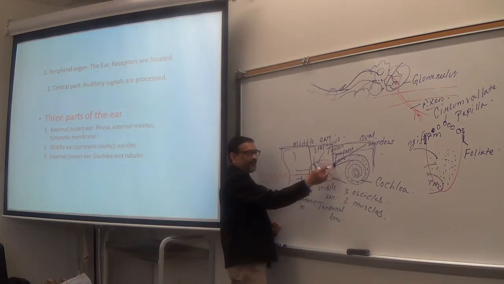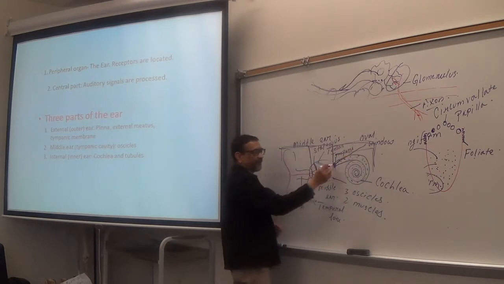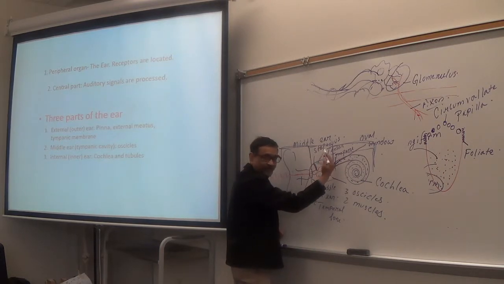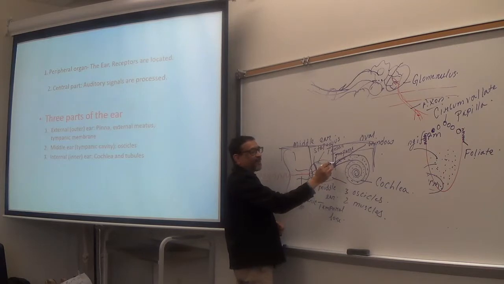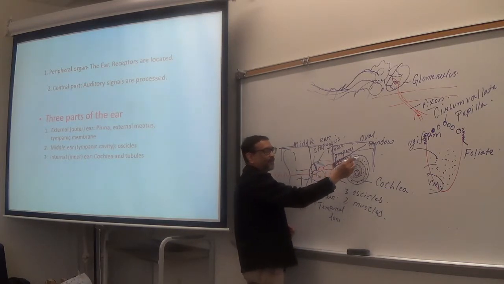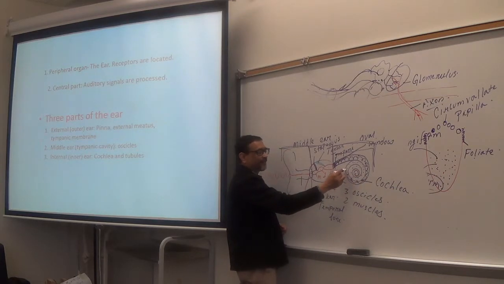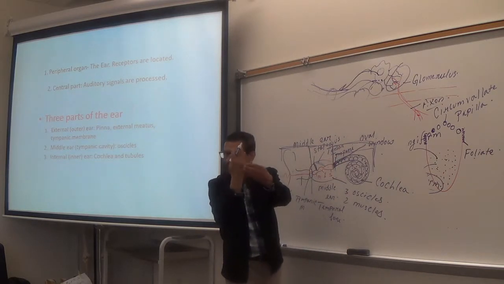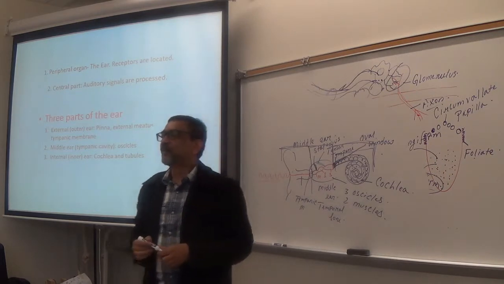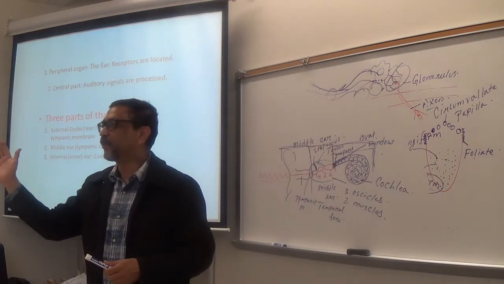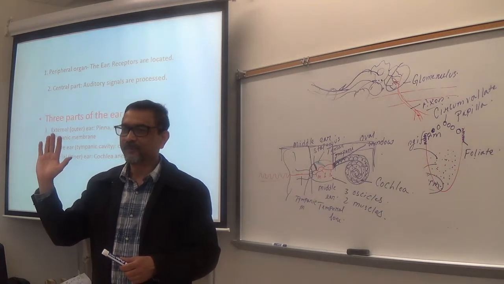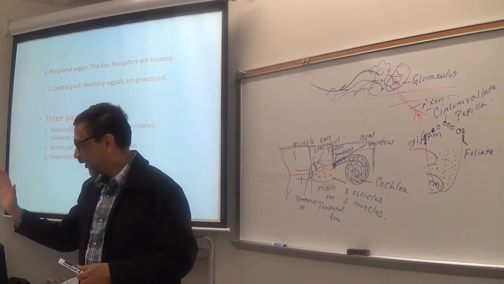Okay, now you see what happens. The last ossicle is attached to the oval window here. So the oval window is a membrane, and that also shakes like this. Make sense? Vibrates like this. And on the other side of the oval window you have what? Air or fluid? Fluid in the cochlea, right? You know that. So that movement of the oval window will move the fluid to the other side. Make sense? Now you tell me, to move the air do you need more pressure, or to move the fluid do you need more pressure? Fluid. You need more pressure to move the fluid, right?